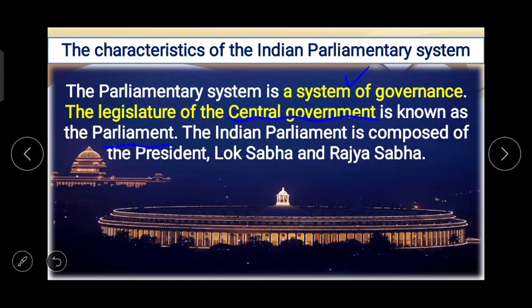The Indian Parliament is composed of the President. देखो कौन कौन सी चीज़ें हैं इसमें. The Indian Parliament is composed of the President, Lok Sabha and Rajya Sabha.